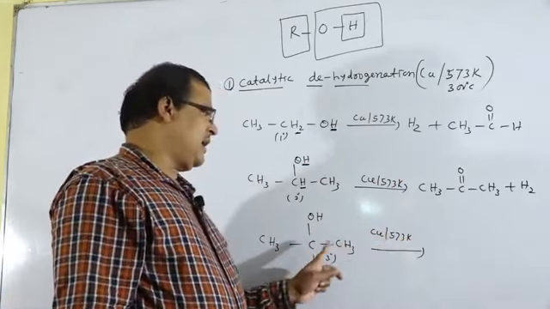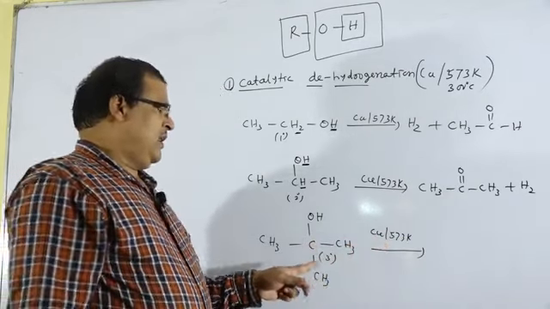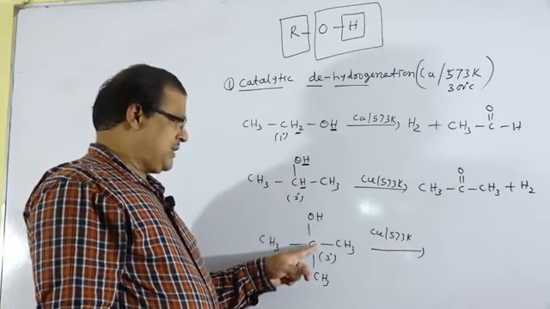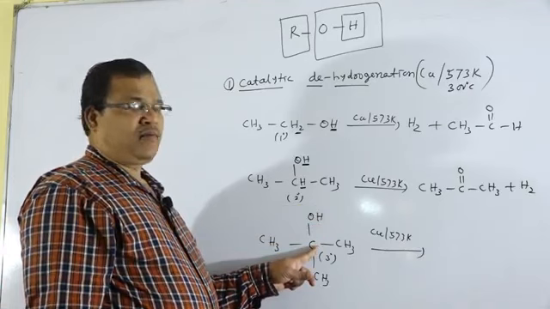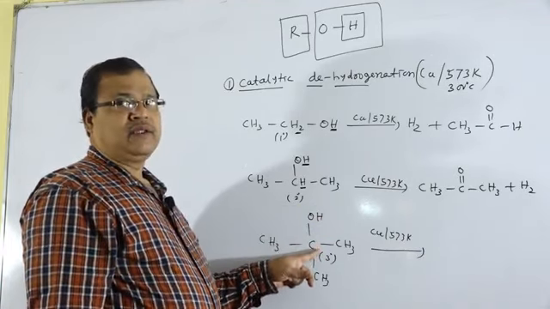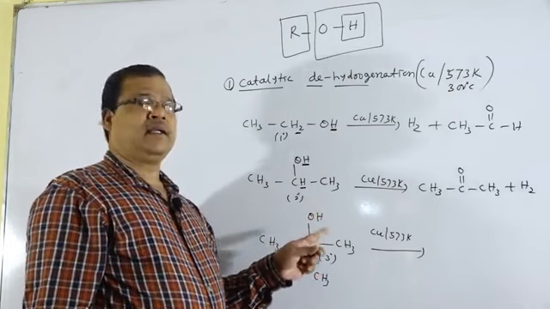And whenever tertiary alcohols are treated with copper at 573 Kelvin, there is the formation of an alkene. There is no H on the carbon atom bearing the OH group, so there is no chance of removal of H and H. So this is not dehydrogenation, rather this is dehydration.